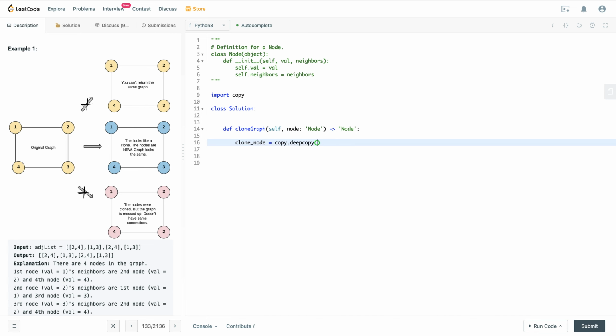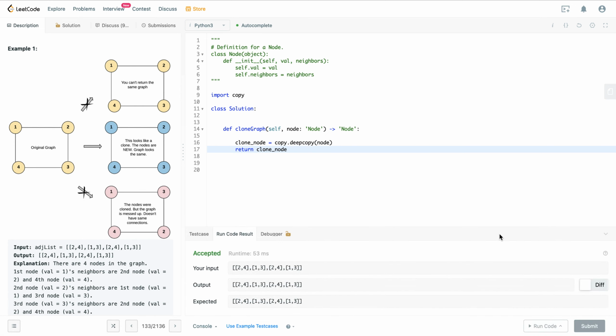What deep copy does is create a new copy of the node and return it, which is what this question is asking for. It's a new independent copy, so this one should be right.